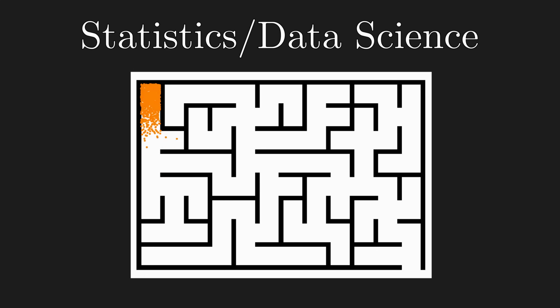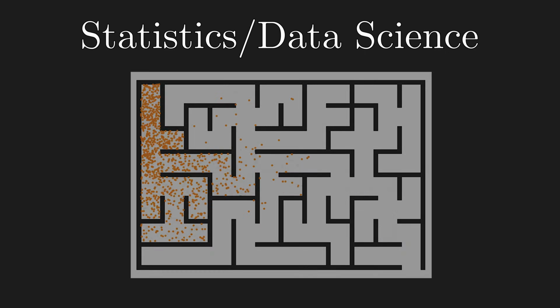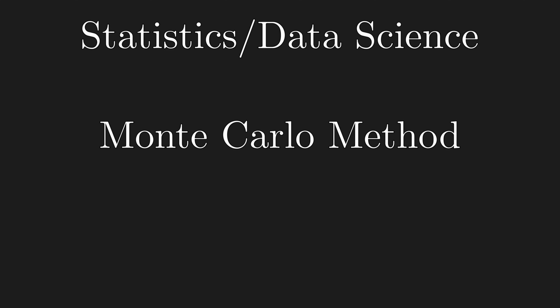As for proper probability problems, we know the exact mathematical statement of the problem, and we know the distribution in play. But even then, the problem could get really hard and impossible to solve analytically, such as calculating the expected time for a particle in Brownian motion to escape the maze. So we use computer random number generators to simulate the experiments to approximate the answer. And such technique is called the Monte Carlo method.